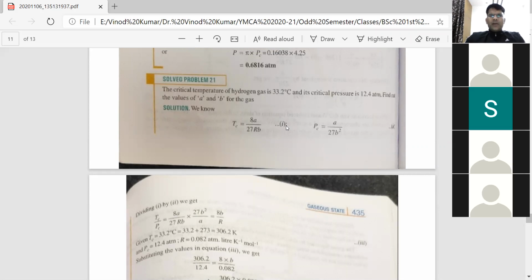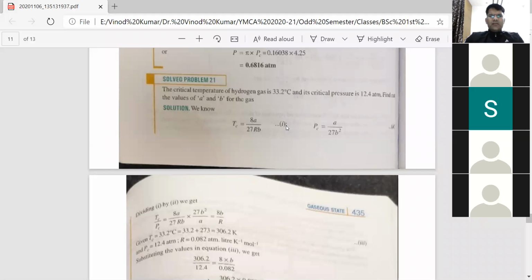अब हम क्या करेंगे? We have to divide 1 by 2. So TC by PC will be equal to what? 8A/27RB times 27B square upon A. So on cancellation, 27 to 27 cancelled out, B to B square में से एक टर्म cancel out होगी, A to A cancel out होगी. So this ratio TC by PC comes out to be 8B/R.